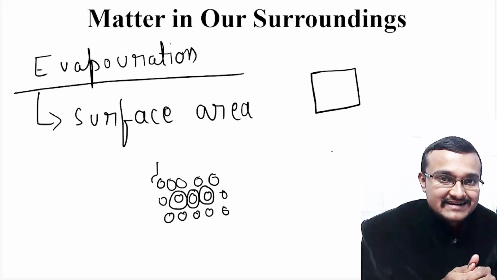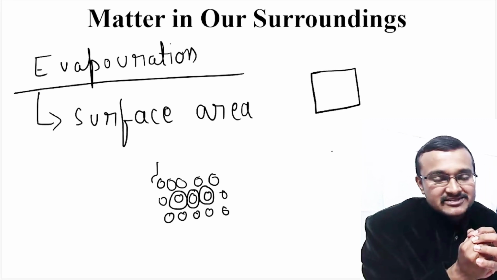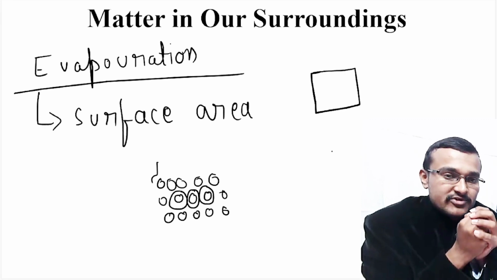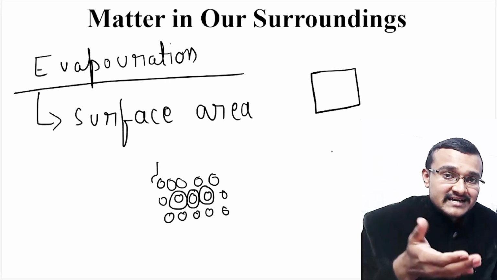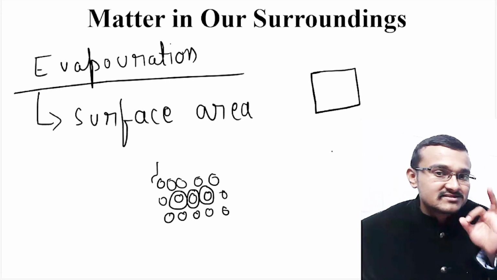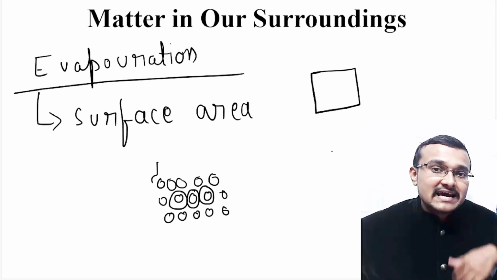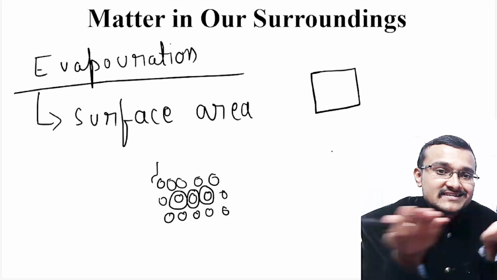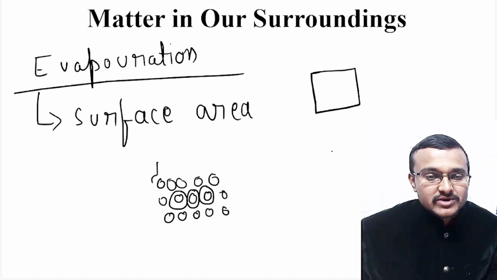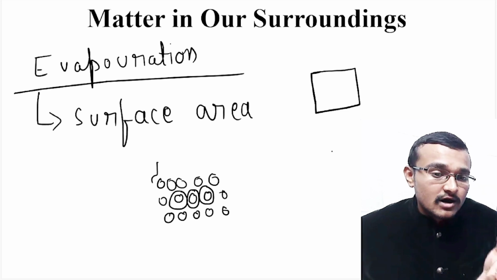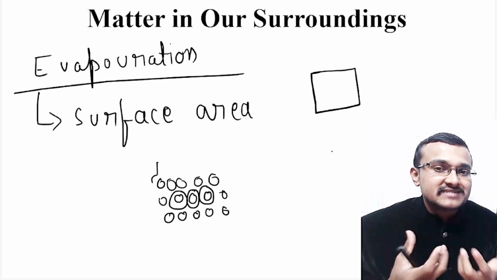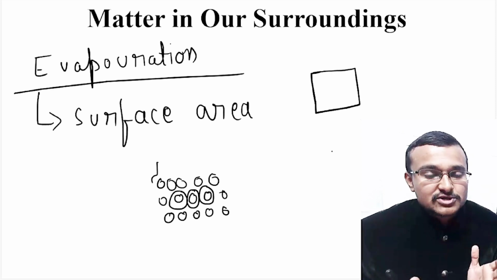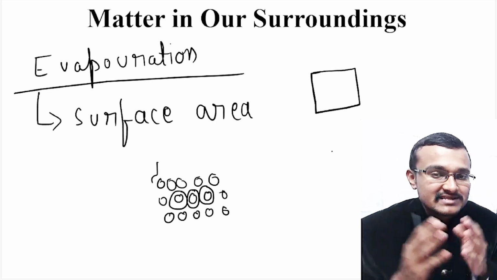That cloth will not be dried because you have decreased the surface of that cloth. Now, if you take the same cloth and increase its surface area and then keep it for drying, even in lesser time, the cloth will get dried. That means the water molecules absorbed by the cloth will be evaporated very easily because of the increase in surface area. This is one example to understand how surface area matters in rate of evaporation. Rate of evaporation means how much time it takes to evaporate all the liquid molecules in that container or in that object.